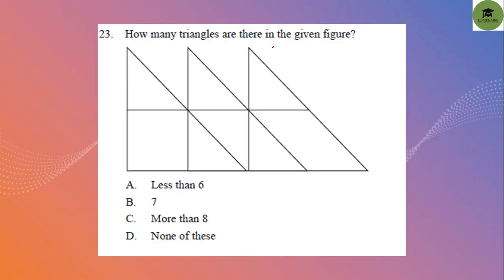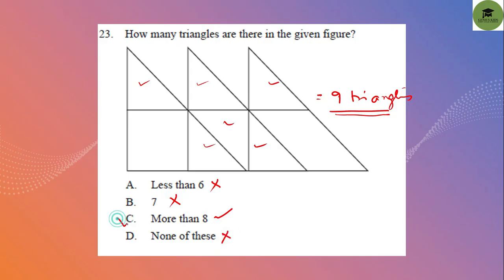How many triangles are there in the given figure? If you count how many triangles there are, you will find that in this pattern there are a total of 9 triangles. So I ask my dear students, please calculate. If you calculate, you can find that there are 9 triangles. So what are the options? Less than 6, wrong. 7, wrong. More than 8, yes. None of these, wrong. So option C is your correct answer.